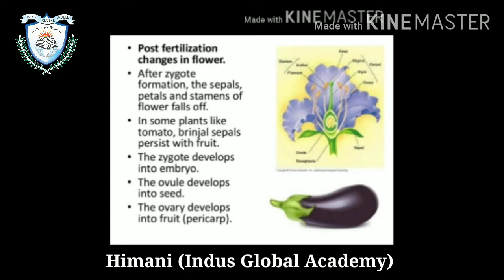So last topic, post-fertilization changes in the flower. After zygote formation, the sepals, petals and stamens of the flower fall off. In some plants like tomato and brinjal, the sepals persist with the fruit. The zygote develops into an embryo, the ovule develops into seeds and the ovary develops into the fruit.